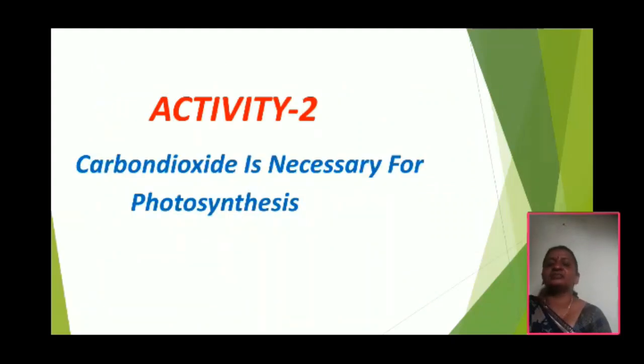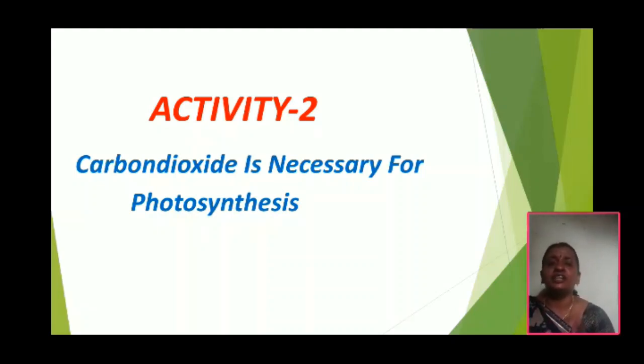And next we are going to another activity. Science is what? Simply doing experiment. We should not believe anything without proof and without experiment. Similarly here we need to do an experiment, and what is that? Carbon dioxide is necessary for photosynthesis activity. We will do this activity.